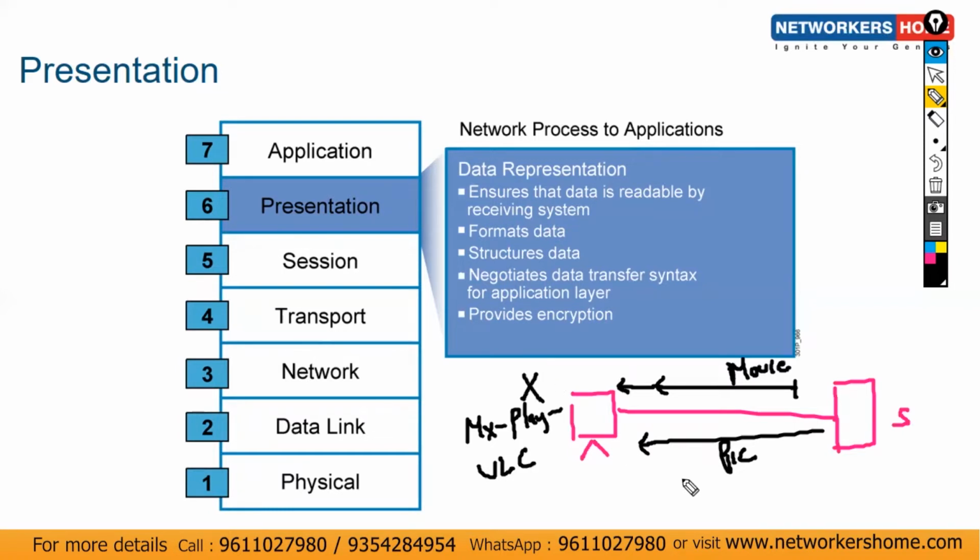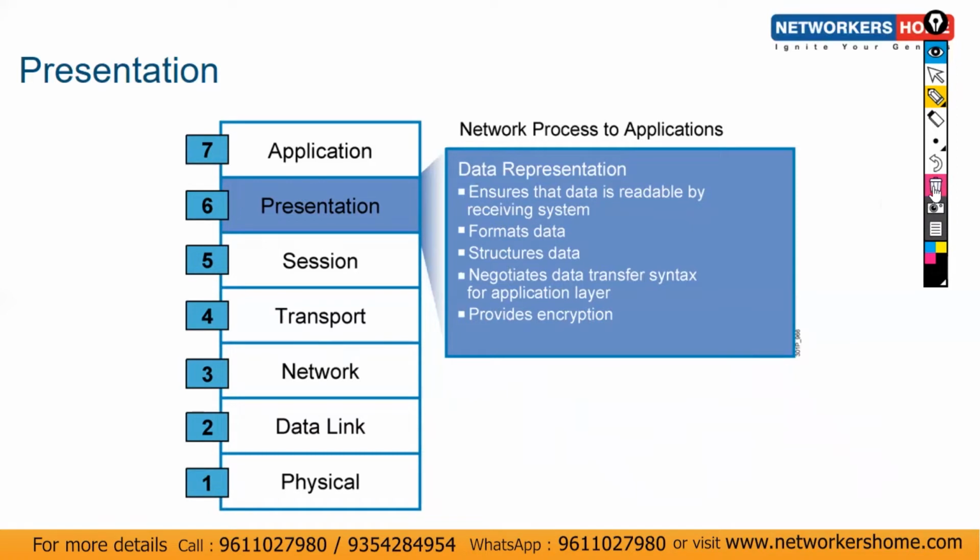The pictures you downloaded, in JPG format, may need another format. So this is the compatibility between the server and the clients, and the presentation layer will help us and ensure that data is readable by the receiving system.